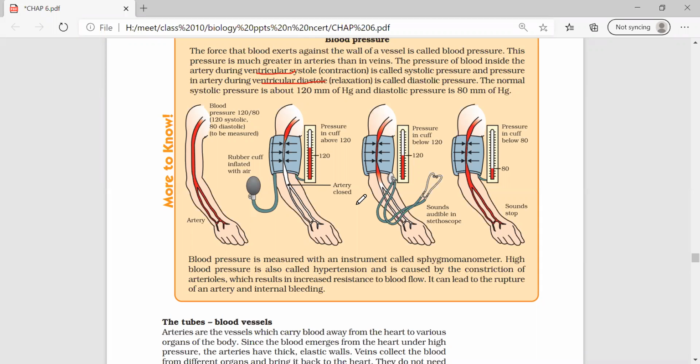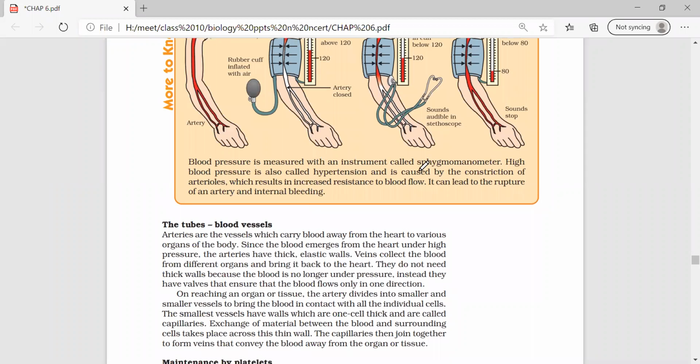The pressure of blood in the artery during the relaxation phase is called the diastolic pressure. How much is this? 80 mm. And also please remember, in ventricular systole we hear the first sound, that is lub. In ventricular diastole we hear the second sound, dub. I already told you all in the class also. If you forgot, please note down. And I think all of you know what the instrument used is. Manometer.